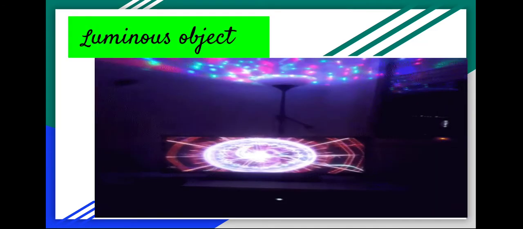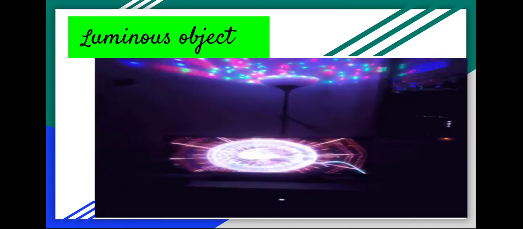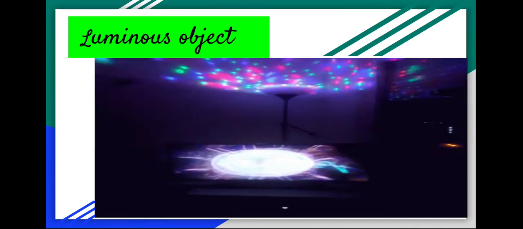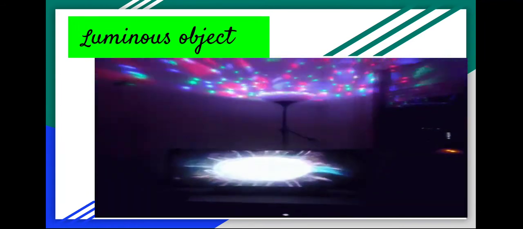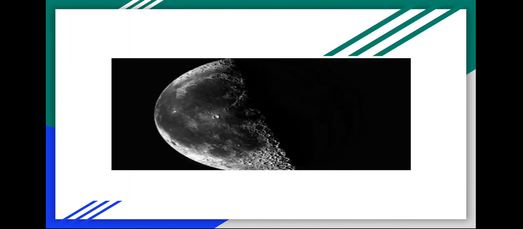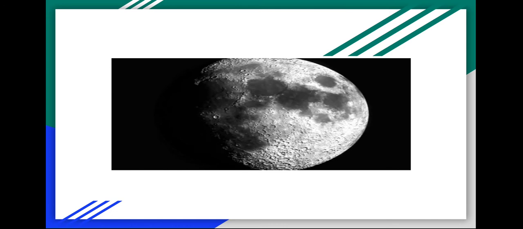Even fireflies emit light. We can see it in the dark night. So the objects which emit light on their own are called luminous objects. Examples: the sun, candle, diya, torch, tube light, lamp. The objects that do not have their own light are called non-luminous objects.